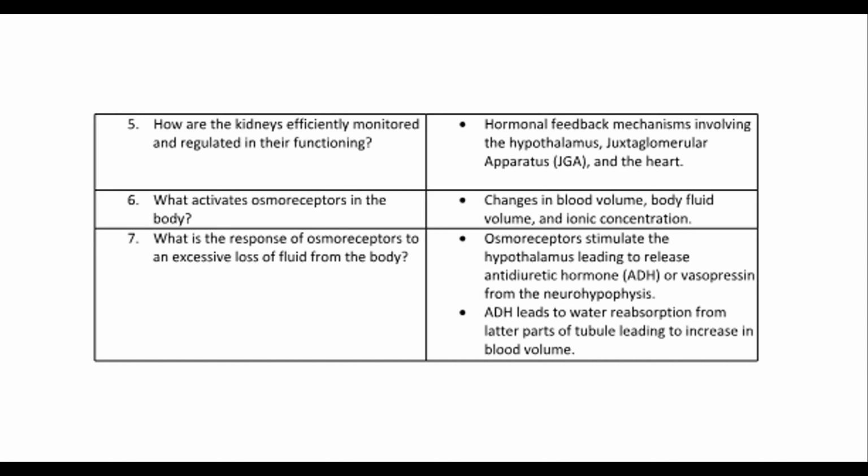5. How are the kidneys efficiently monitored and regulated in their functioning? Hormonal feedback mechanisms involving the hypothalamus, juxtaglomerular apparatus, JGA, and the heart. 6. What activates osmoreceptors in the body? Changes in blood volume, body fluid volume, and ionic concentration.